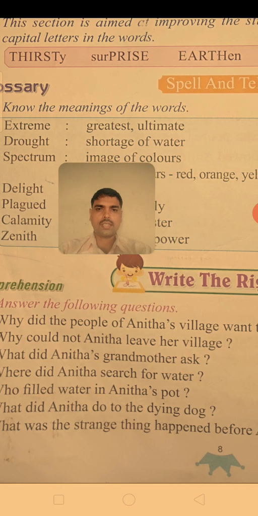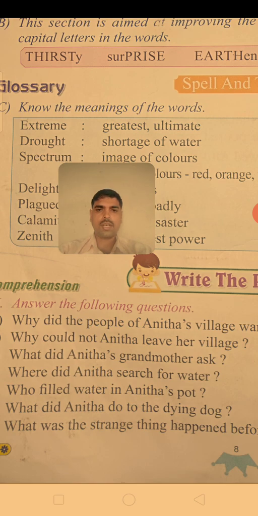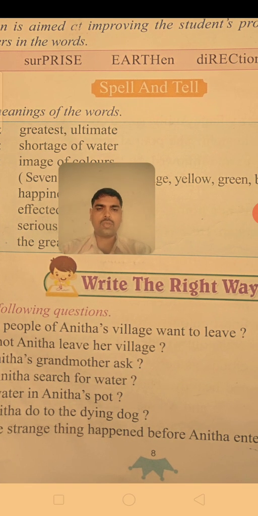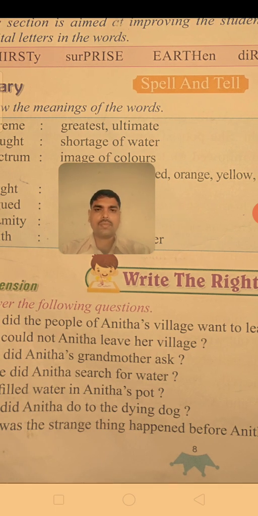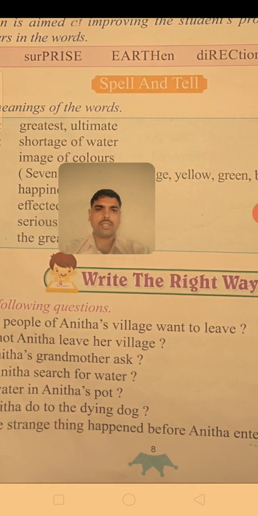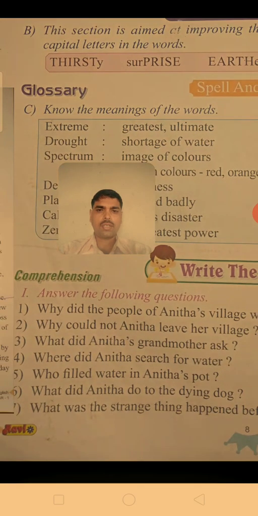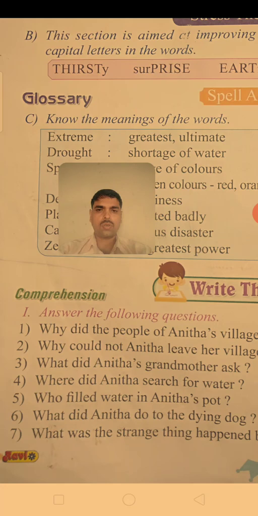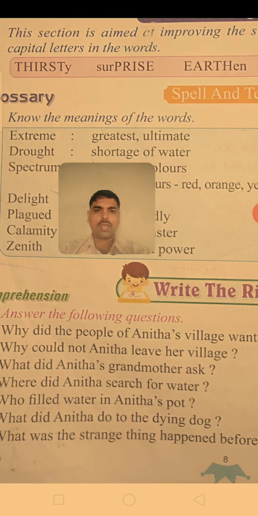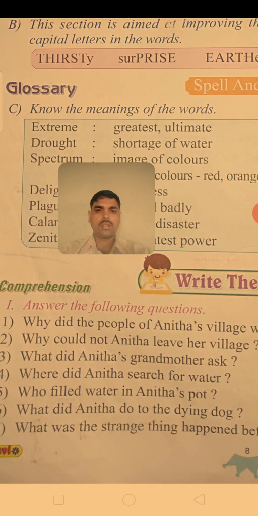Now you can see the question answers. Answer the following questions. Why did the people of Anita's village want to leave? The people of Anita's village wanted to leave because of shortage of water in the village. There was no rain, so they wanted to leave. Why could Anita not leave her village? Because her grandmother's condition was very bad. What did Anita's grandmother ask? Anita's grandmother asked for a few drops of water to drink because she was thirsty.